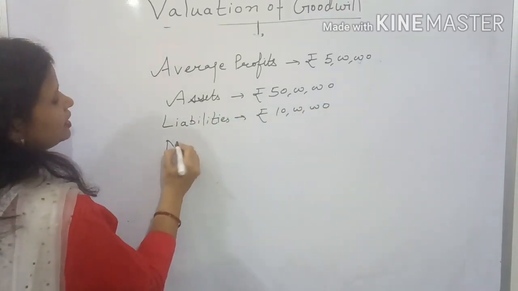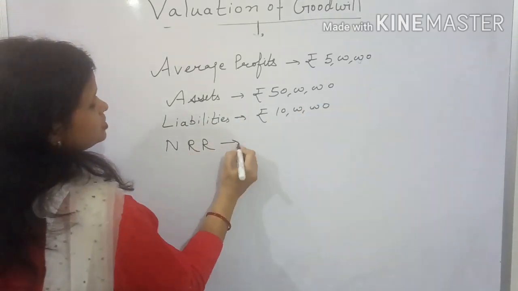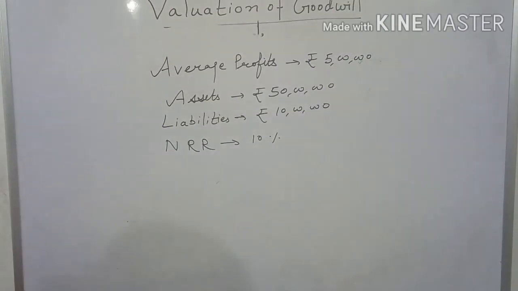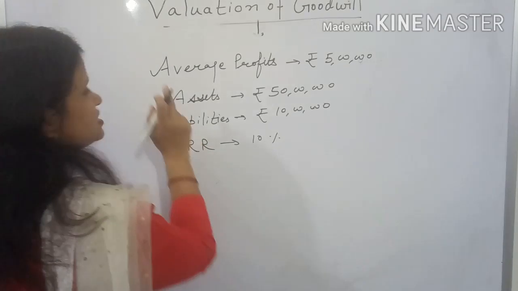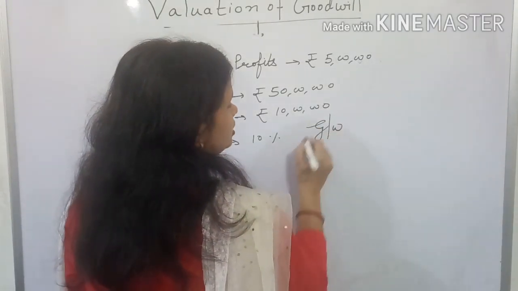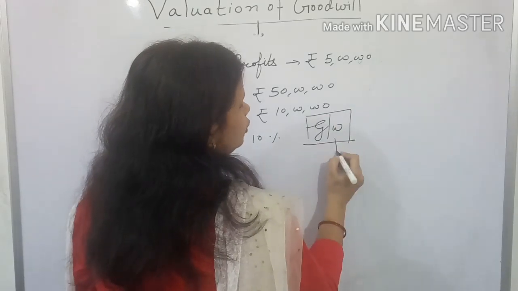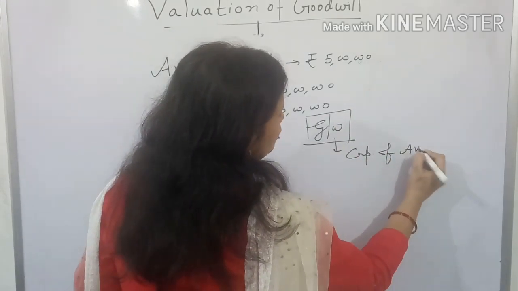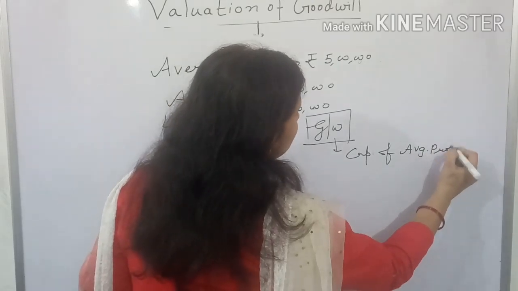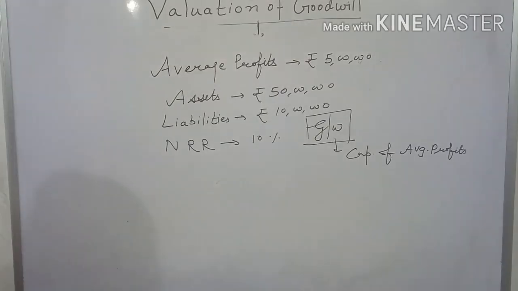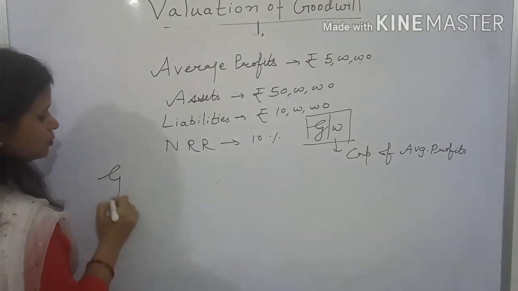And the normal rate of return is given to be 10%. And you are asked to calculate goodwill by capitalization of average profits. Then how will you calculate? First you write down the formula.